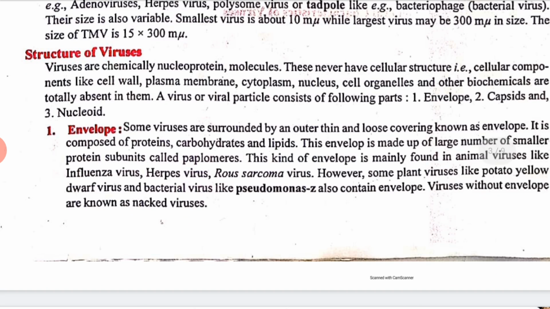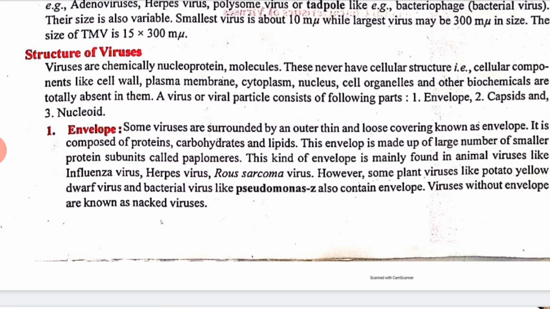Now, structure of virus. Viruses are chemically nucleoprotein molecules. These never have cellular structure; cellular components like cell wall, plasma membrane, cytoplasm, nucleus, cell organelles, and other biochemicals are totally absent in them. A virus or viral particle consists of the following parts: first the envelope, next the capsid, and thirdly the nucleoid. Okay, so let's talk about the envelope.